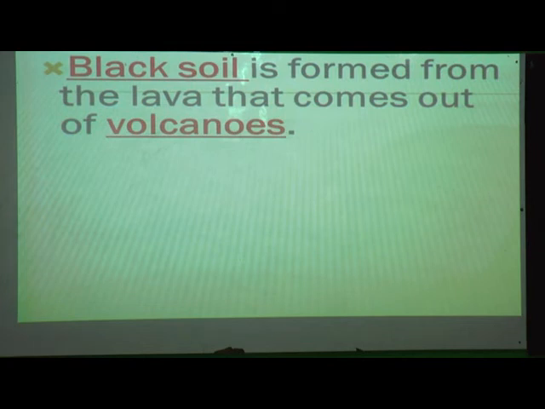Now, how is black soil formed? The black soil is formed from lava. Now when I say lava, have you heard this word? Yes, the lava that comes from volcanoes. What is a volcano, students? It is a type of big mountain where lava is deposited, and when it comes out, it is very hot and burning. Due to the lava flowing, the place becomes black in color. So black soil is formed near volcanoes.